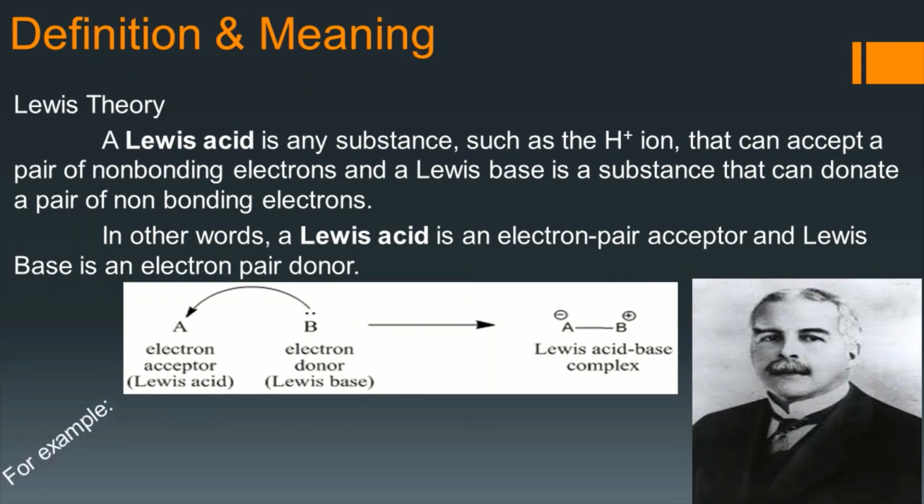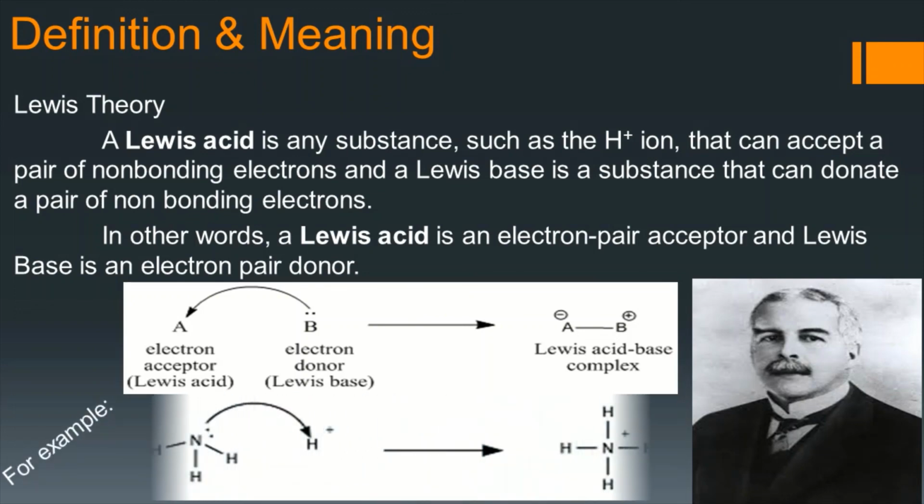For example, you can see here ammonia when it reacts with H plus ion, hydrogen ion, ammonia has a lone pair of electrons. It is donated to H plus. So ammonia is the electron pair donor, which we can say is a Lewis base. And H plus is the electron pair acceptor, which is known as Lewis acid.